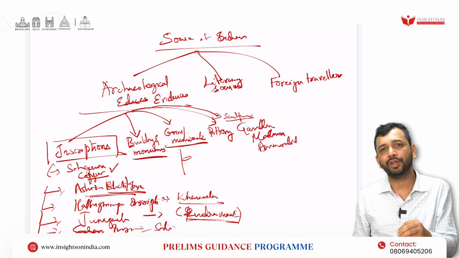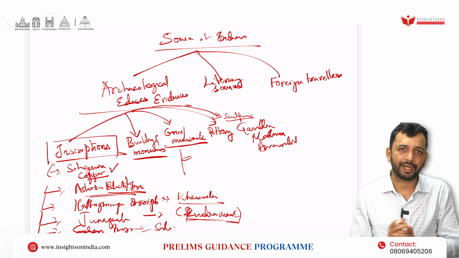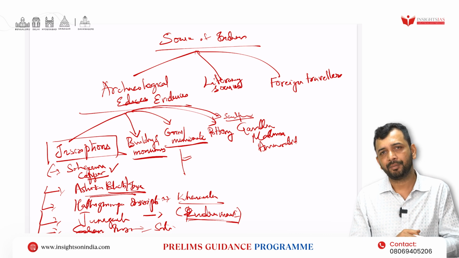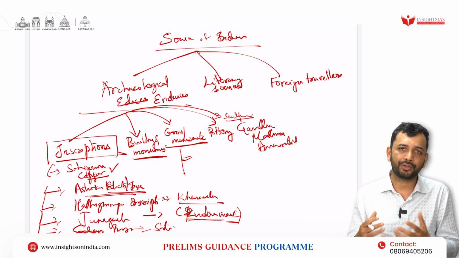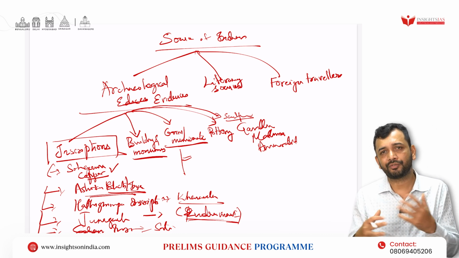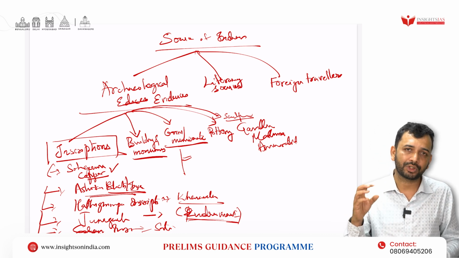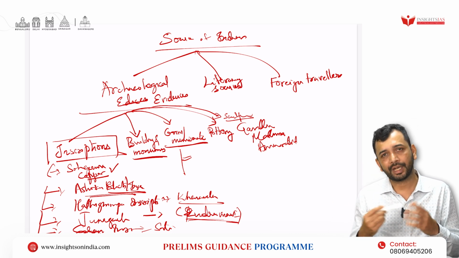Then, the gold coins issued by the Guptas indicate how rich they were at that point of time, or what kind of period it was, right? During the Kanishka, you can see the gold coins in the Silk Route, which shows that he was having trade in the Silk Routes, right? So, the Indo-Greeks were the first kings who started minting the king's portrait on the coin, right? So that can be seen.